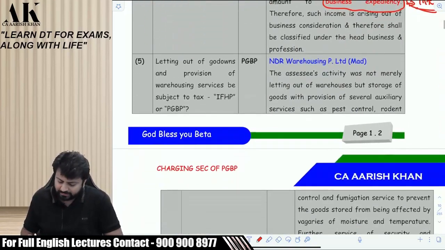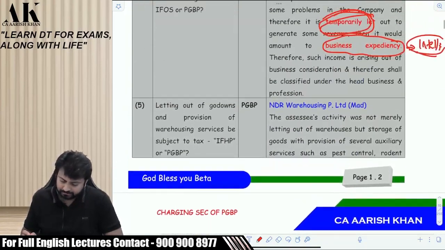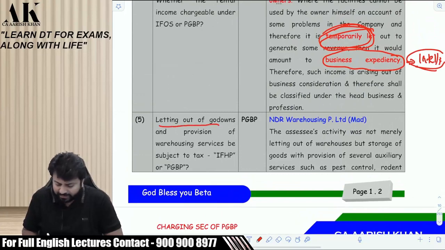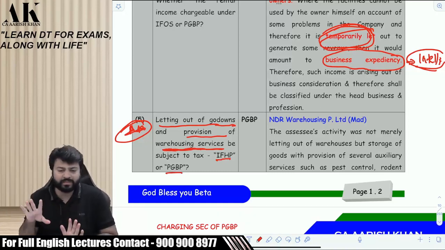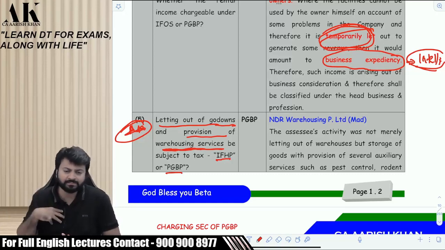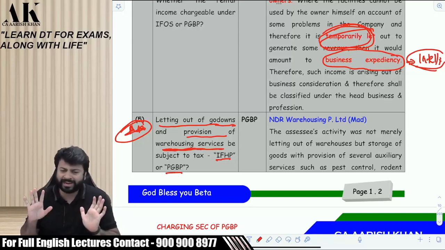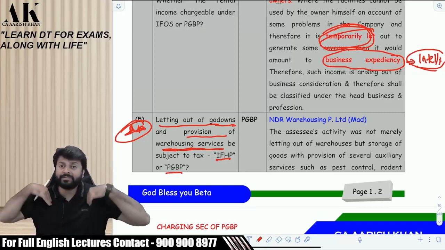And there is one more case law over here. Pay attention over here. Letting out of godown, very important one. Mark this. You are letting out a godown and providing warehousing services. You are giving a lot of warehousing services. Whether it will be called income from house property or PGBP. Listen carefully. You are coming to my warehouse to store something. Okay. And you are paying me rentals. So whatever rental you are paying, actually it should go to house property, right? Right or not?